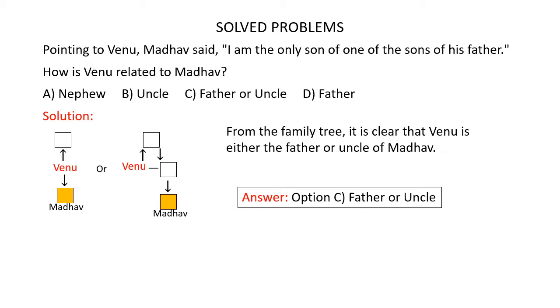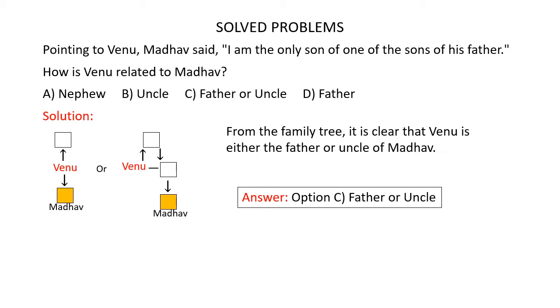Now in the second instance, Madhav is the only son. We had stopped at here Venu's brother, and so we have to continue from this point. Madhav is the only son of this person. So Madhav is a son, a male, so a square here. This indicates that Madhav is the only son of Venu's brother. So in the first instance, Madhav is the son of Venu. In the second instance, Madhav is the son of Venu's brother.